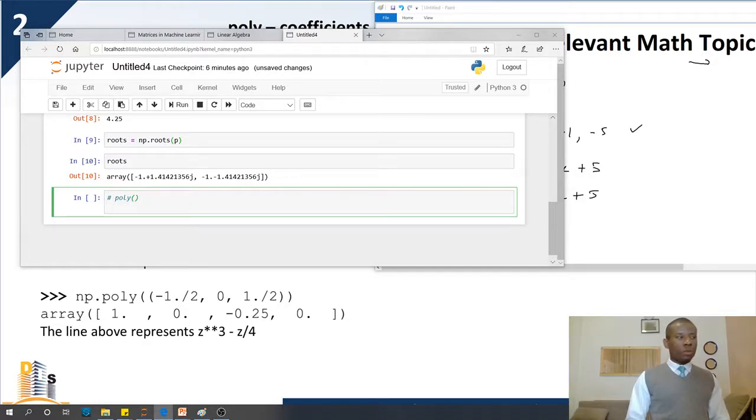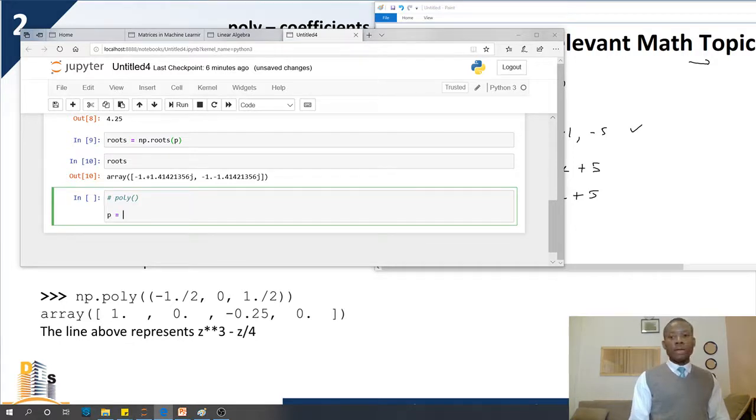So I'm going to say the polynomial p is equal to np.poly, and then we provide a sequence of roots and see what polynomial has that sequence of roots. My sequence of roots is -1 and -5. Okay, I'm going to run it.